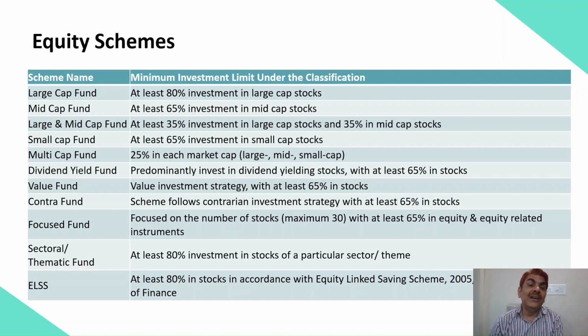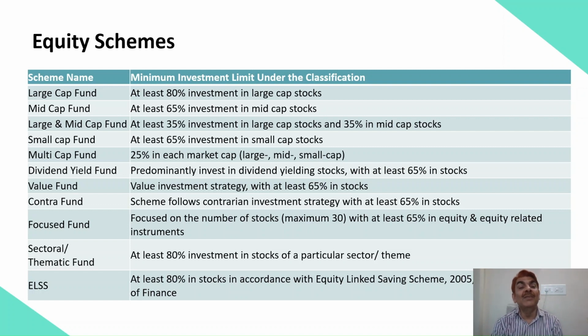Look at the different 11 types of equity schemes that you have. Large cap, mid cap, large and mid cap. You can say cap means market capitalization. So large cap means top 100 stocks, mid cap means next 150 stocks, large and mid cap means top 100 plus 150, that is 250 stocks put together. Small cap, after all 250 is small cap. Multi cap, where you have large cap, mid cap and small cap.